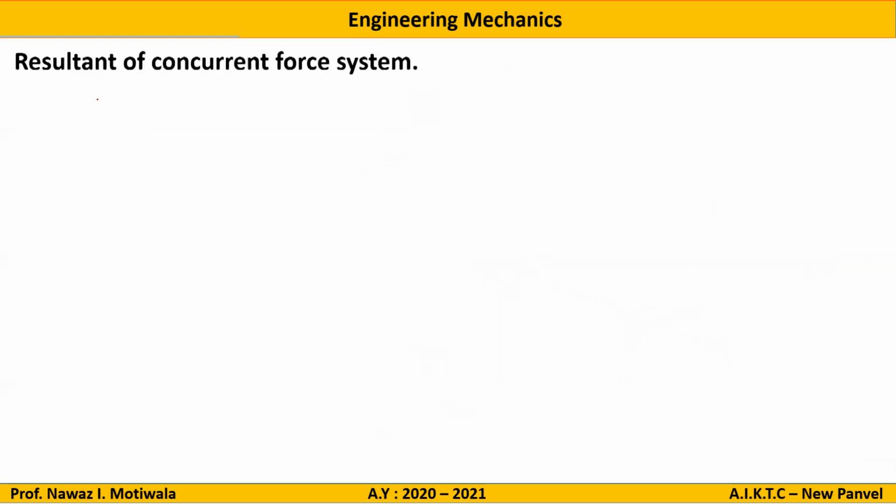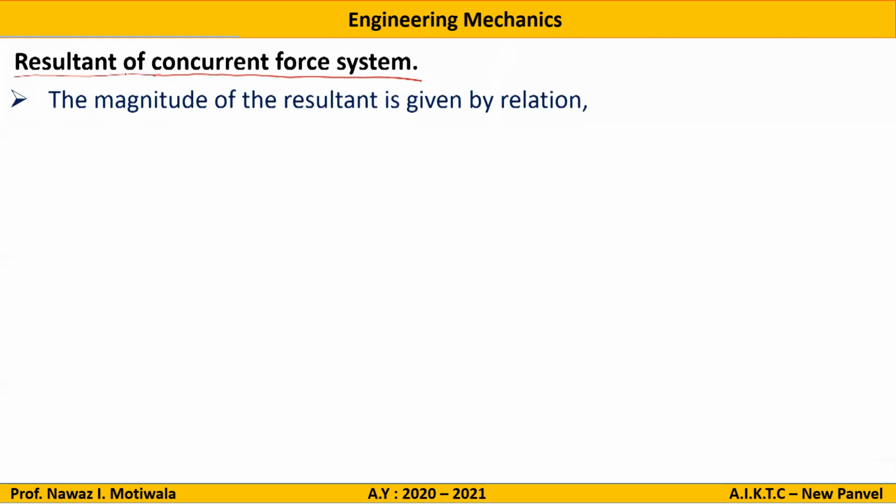So let us go to the next topic, which is the resultant of a concurrent force system. As we have seen, there are different types of force systems: collinear, concurrent, parallel, and general. So let us start with the resultant of a concurrent force system.